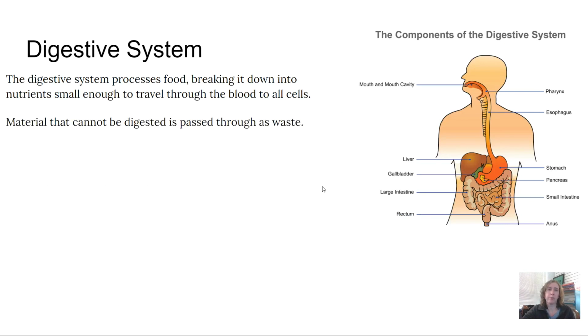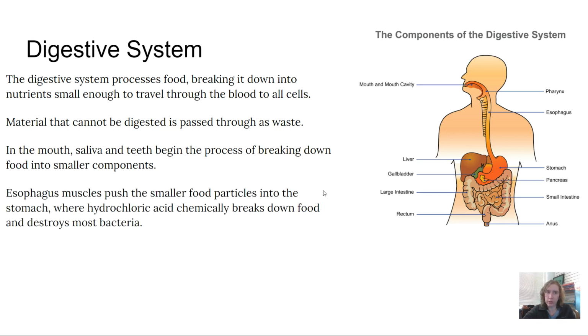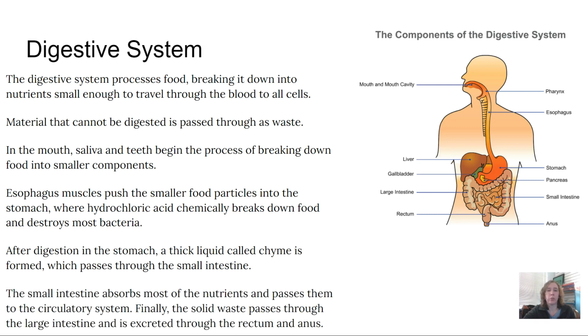The digestive system processes food, breaking it down into nutrients small enough to travel through the blood to all cells. Material that cannot be digested is passed through as waste. In the mouth, saliva and teeth begin the process of breaking down food. Esophagus muscles push the smaller food particles into the stomach, where hydrochloric acid chemically breaks down the food and destroys most bacteria. After digestion in the stomach, a thick liquid called chyme is formed, which passes through the small intestine, and the small intestine absorbs most of the nutrients and passes them to the circulatory system.